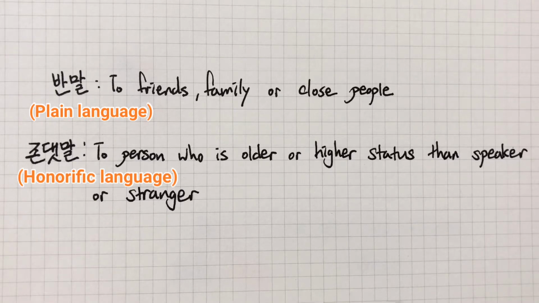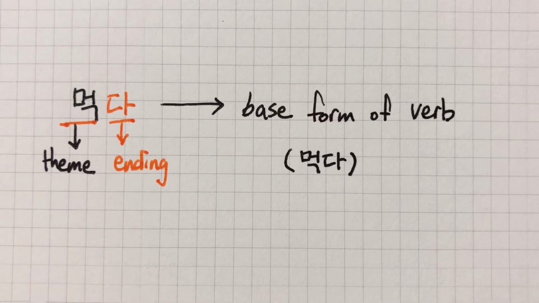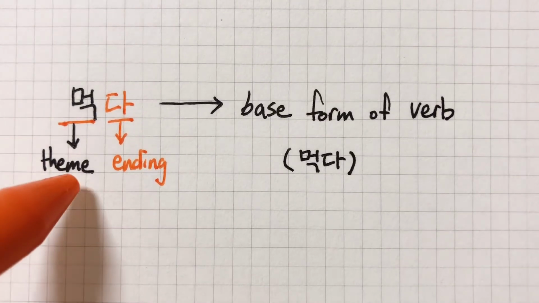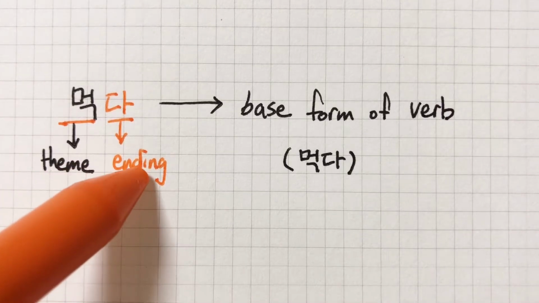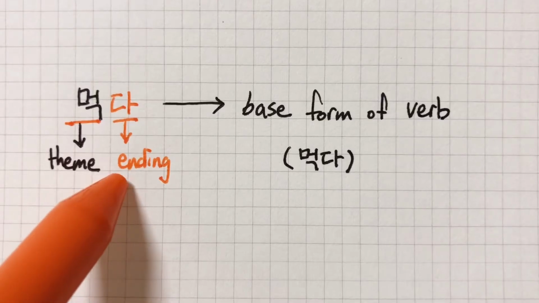We use 반말 to friends, family, or close people, and we use 존댓말 to person who is older or higher status than speaker, or we use it to stranger. Before we learn how to conjugate the verb, let's see the base form of verb first. The base form of verb is consist of theme and ending. When we conjugate the verb, we conjugate only ending part.